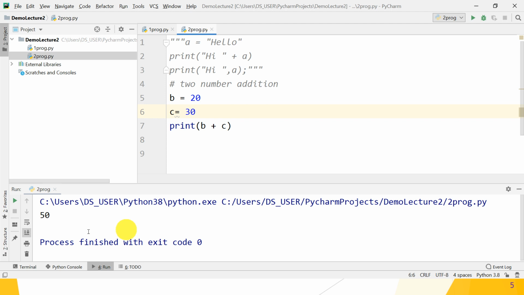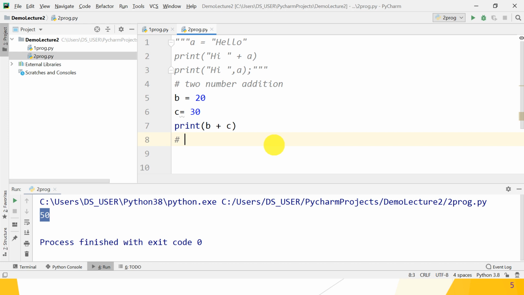Okay, so what does it give you? It gives you 50 as the result of B plus C. Here the plus operator works on the two operands B and C, both of type int, so it becomes an addition operation. Okay guys, understood: two strings concatenation and two integer variables addition using the plus operator. Now let's move further. What is the next thing? One string and one integer in the print function.